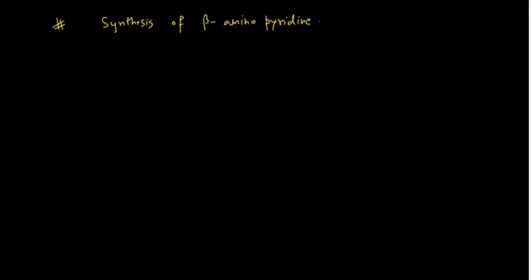Say you are having this nitrogen, I am writing here, and you are having CONH2, and I am putting one fluorine here. Basically this compound is known as fluoronicotinamide.